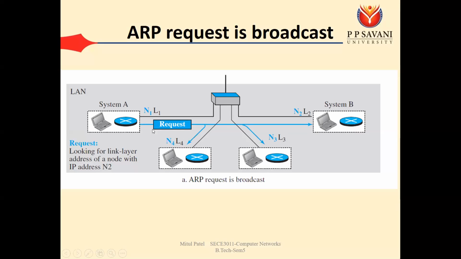The reason is that the destination IP address in the ARP request packet is matching with system B's IP address, or we can say the IP address of N2 and the IP address that came in the destination IP both match. That's why system B is accepting the ARP request packet. Now, if it accepts the ARP request packet, it has to send something in response. So what will it send in response? System B will send its own MAC address.